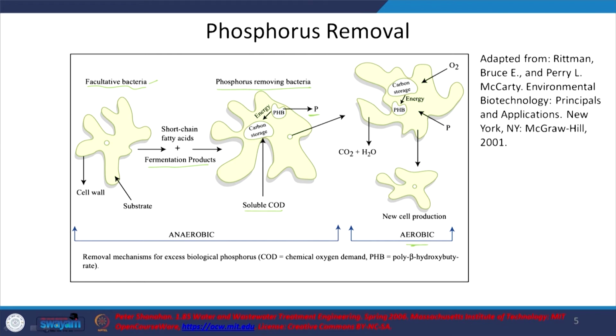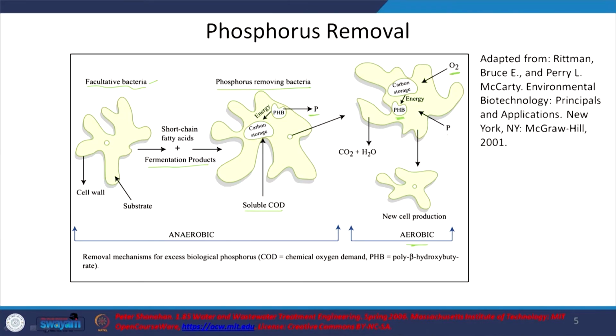Now you will have the PHB being degraded in the presence of oxygen. PHB is a source of carbon and a source of electrons, and you have an electron acceptor, and these carbon and electron reserves will be used by the microbes for new cell production, and they will outgrow the other microbes. That is why they want to do this, and in that process, anticipating that they will again be under stress later, they will take up this phosphorus to form the polyphosphates, which will be used during the anaerobic conditions again as a source of energy for the formation of PHB. So this is the cycle that we have, polyhydroxybutyrate. So let us move on.